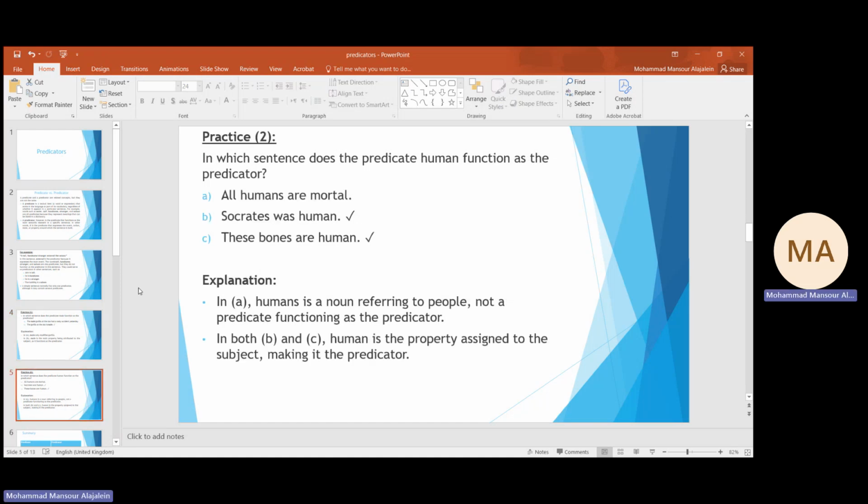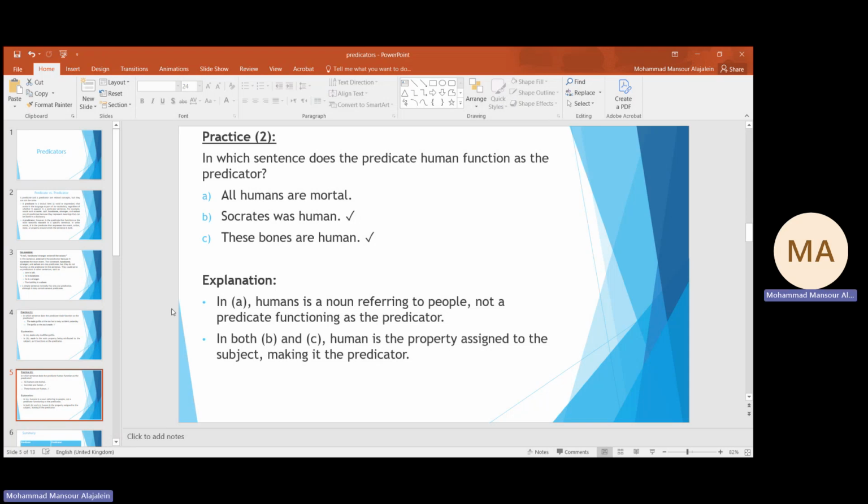And then the second practice, as you see: all humans are mortal. Maybe the predicator here in the first sentence is the word mortal, the adjective mortal, not humans. All humans is just a predicate, a referring expression. And then we have B, Socrates was a human. Human is an adjective and it functions as a predicator. And these phones are human. Also, it's an adjective and functions as a predicator at the same time.